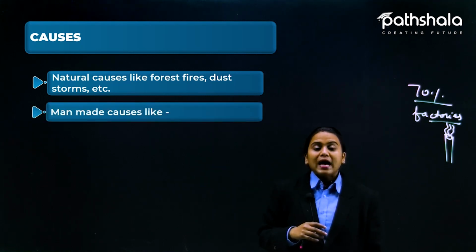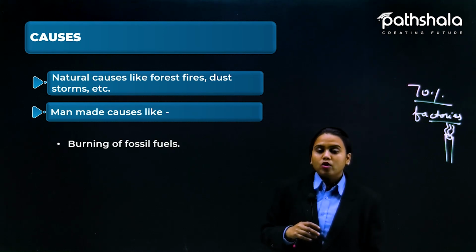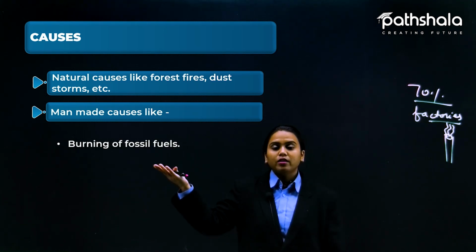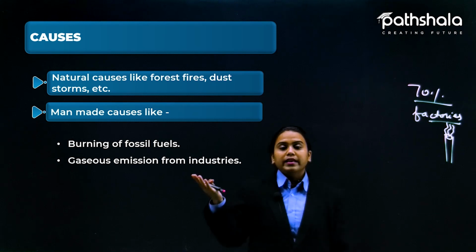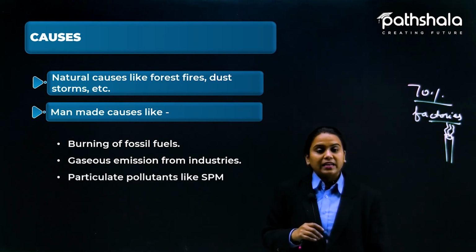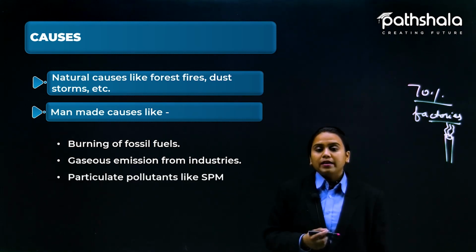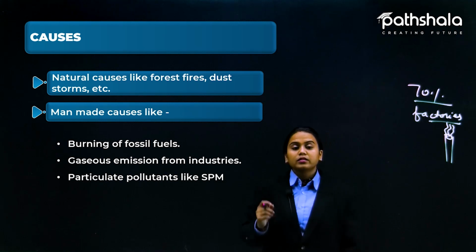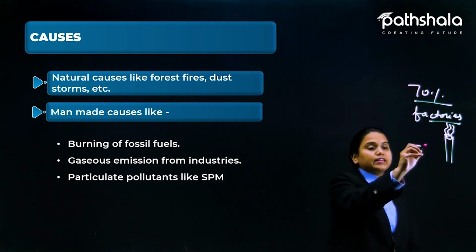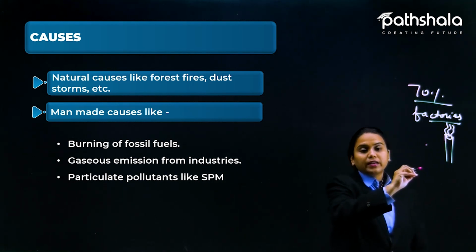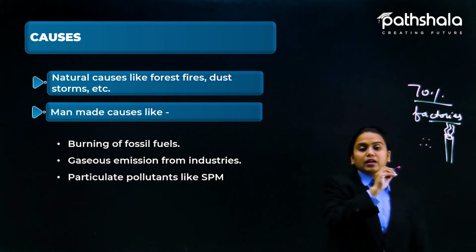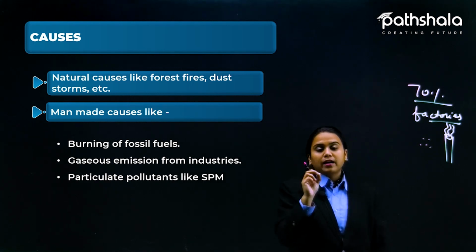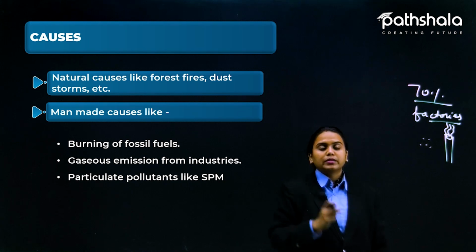Okay, now man-made causes. What are man-made causes? Here, burning of fossil fuels, gas emissions from the industries, that is factories also, and particulate pollutants like SPM. Particulate pollutants are those pollutants that are of big size. Small particles in the air are so tiny that they are not even visible to our eyes.